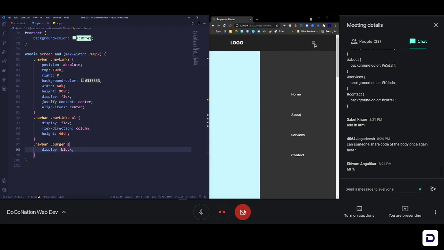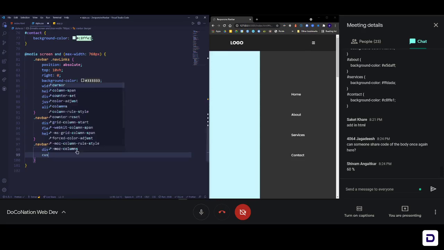But you see that it is not behaving like a link, because here if I hover, my cursor is not changing to a pointer. So we can mimic that property by adding it here. So basically every time I hover over it, it should behave like a link. So cursor is going to be pointer. So now if I hover over it, you can see that now the cursor is a pointer. So it feels like, okay, this is clickable. Okay, that's the main essence of it. It is clickable.